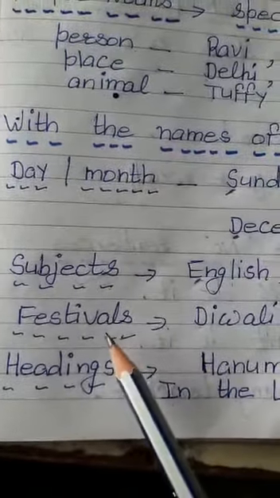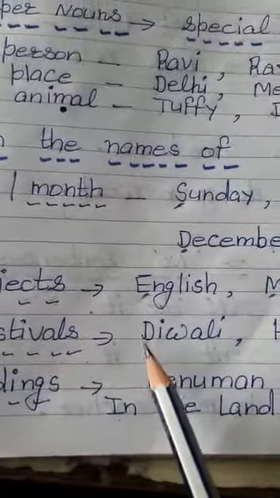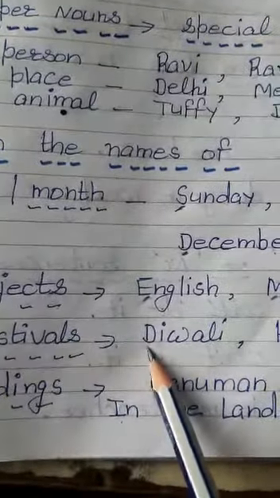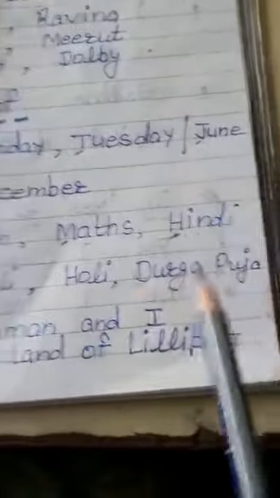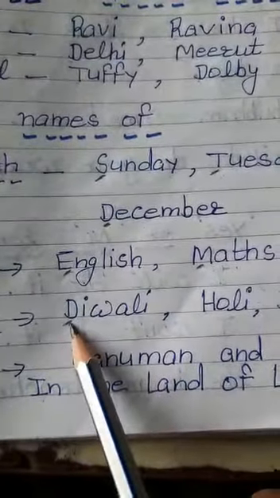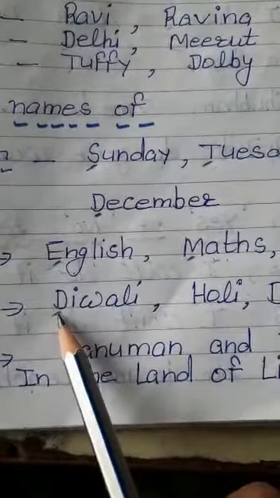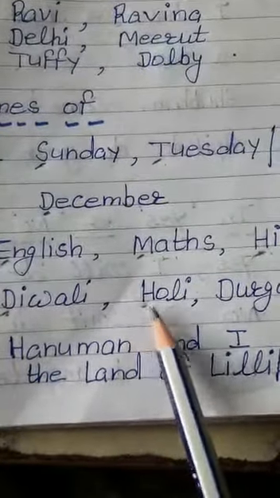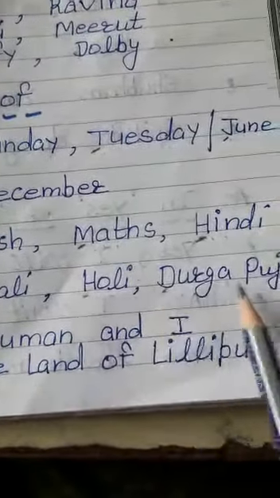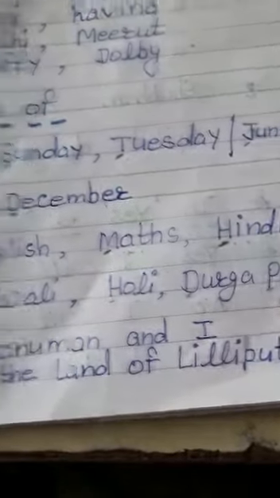Now comes the turn of festivals. Festivals also have special names: Diwali, Holi, Durga Puja. Then you will start the first letter of the names of the festival with capital letters. D capital, here H capital. Durga Puja, D and P should be capital.